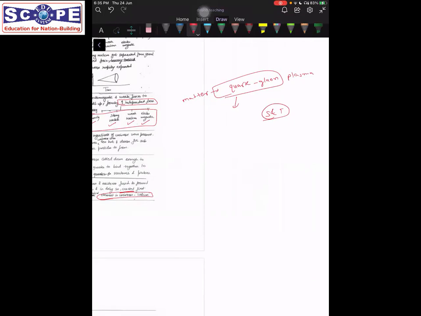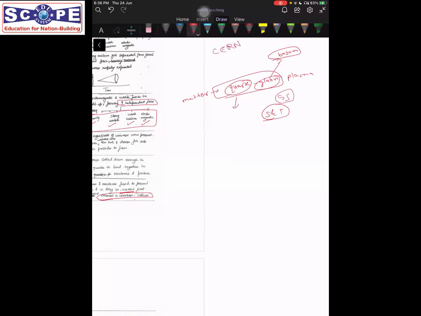So quarks and gluons are elementary particles. Quark is something which forms matter, and gluon is a type of boson, and bosons are basically force carrying particles. We do not need to go into the details. It is part of physics, but you will read the basics in GS Science and Technology, because some experiments are being conducted at CERN and the Large Hadron Collider, and even in India such research has started. That's why we need to read a little about them in Science and Technology in GS.